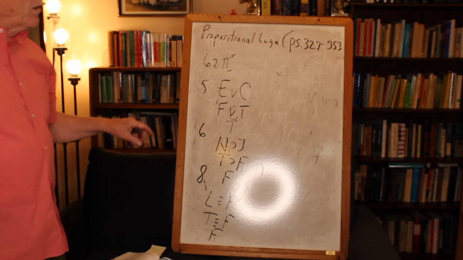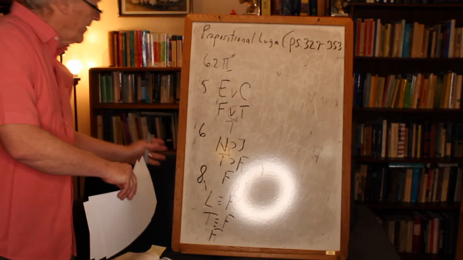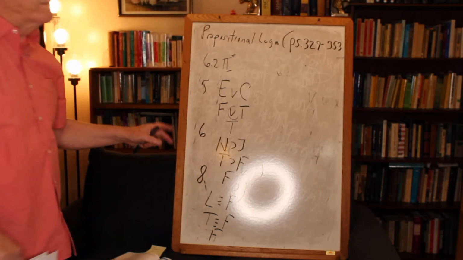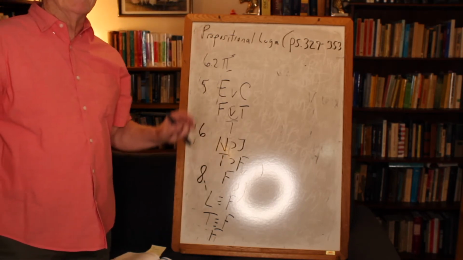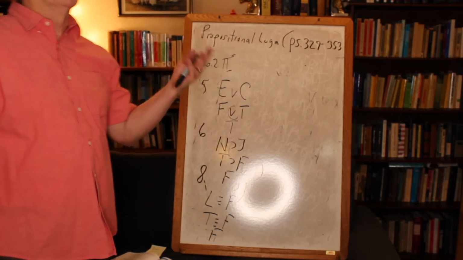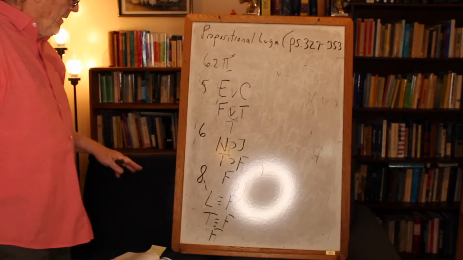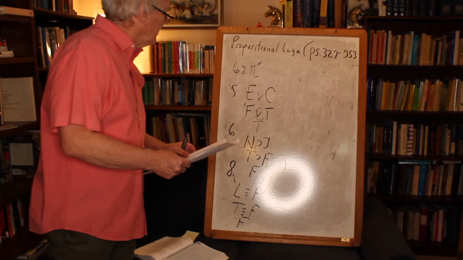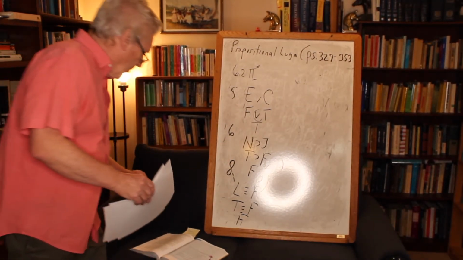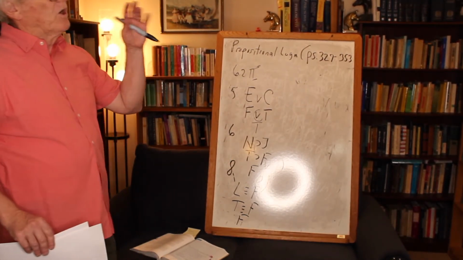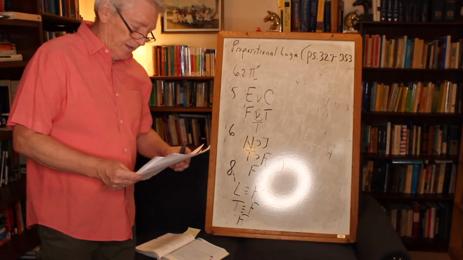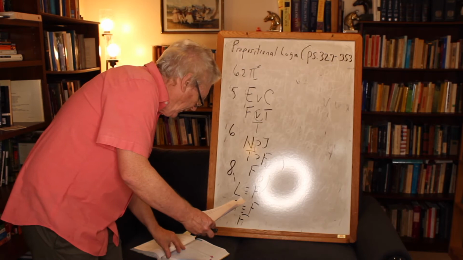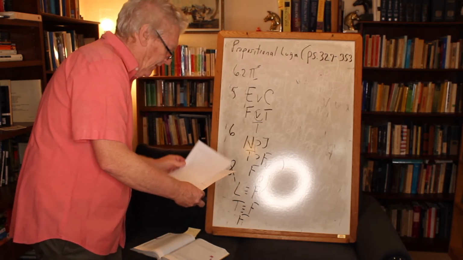When would the triple bar be true? When you had false on either side. False is equivalent to false, or true is equivalent to true. You might think of this in terms of Aristotle's law of identity. Everything is equal to itself. But a true is not equal to a false, and vice versa, of course. Okay, so we've done 6.2 Roman numeral 2. I trust that you'll be able to go back and do the assigned exercises now that I've done those few with you together. Now we're going to introduce something a little different here.